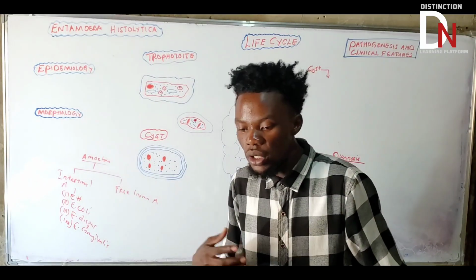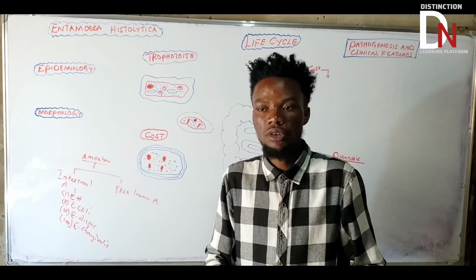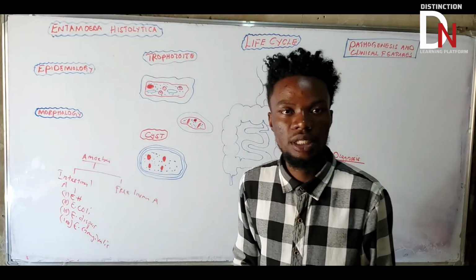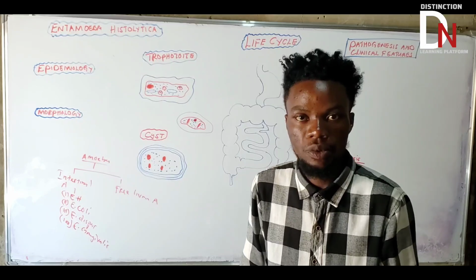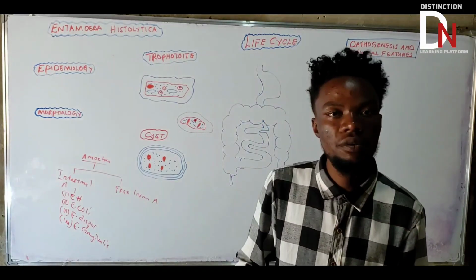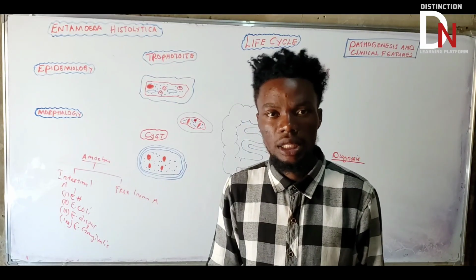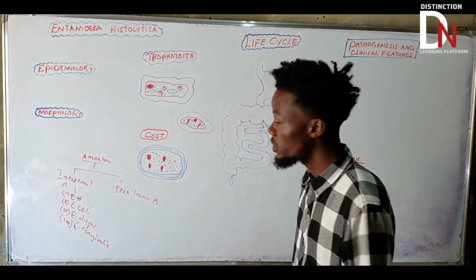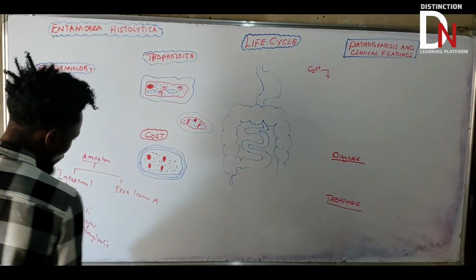Let me just give an example. If you are diagnosing someone, and you find Entamoeba coli, then you mistakenly say this is Entamoeba histolytica, that would be a problem, okay? That's why sometimes it's very important to know the structure of Entamoeba coli, because it is so similar to Entamoeba histolytica. You need to understand about that.